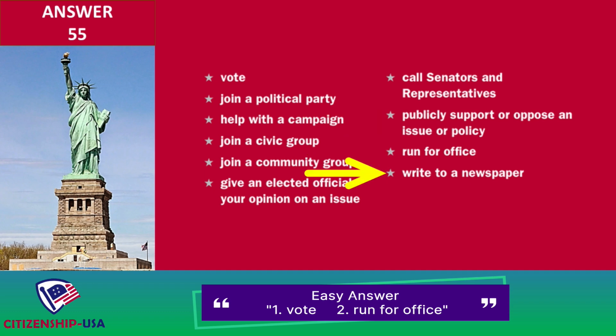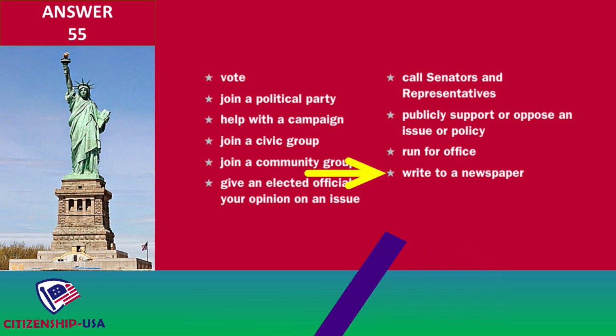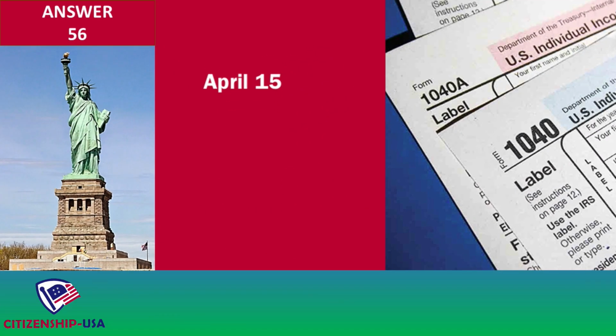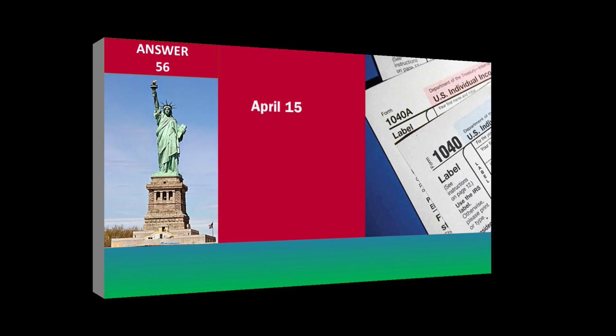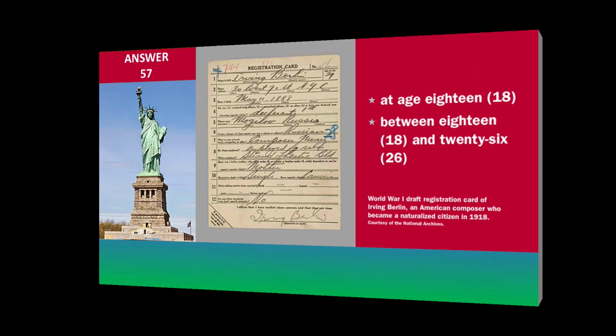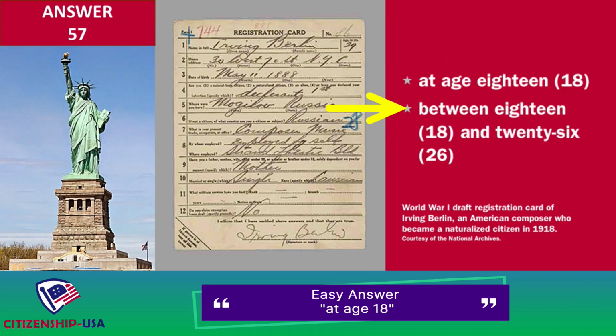Write to a newspaper. When is the last day you can send in federal income tax forms? April 15th. When must all men register for the Selective Service? At age 18. Between 18 and 26.